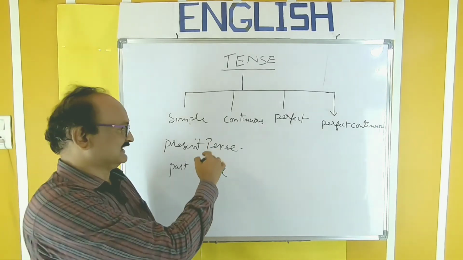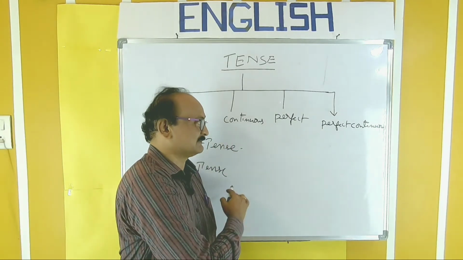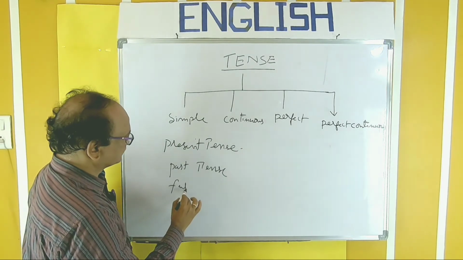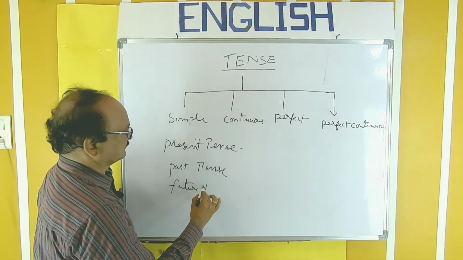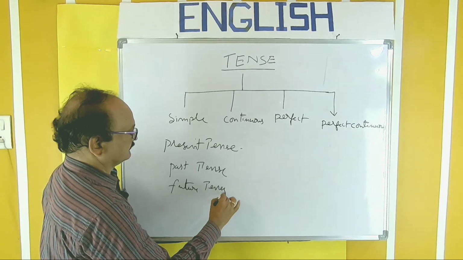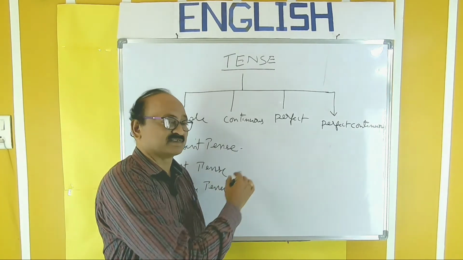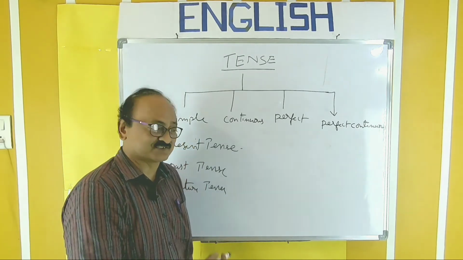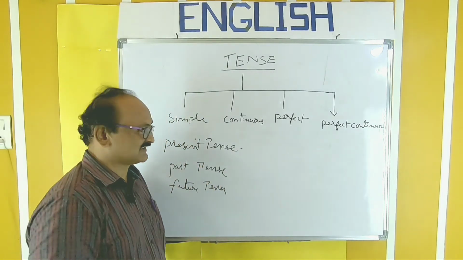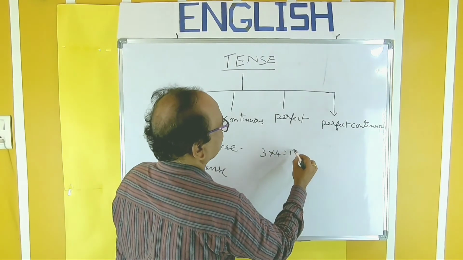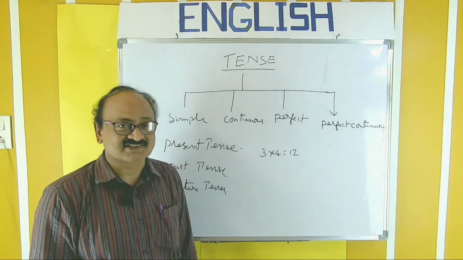Simple past, past continuous, past perfect, past perfect continuous. In the same way, future. Simple future, future continuous, future perfect, future perfect continuous. So all 3 tenses and each 4 forms altogether 12 tenses.